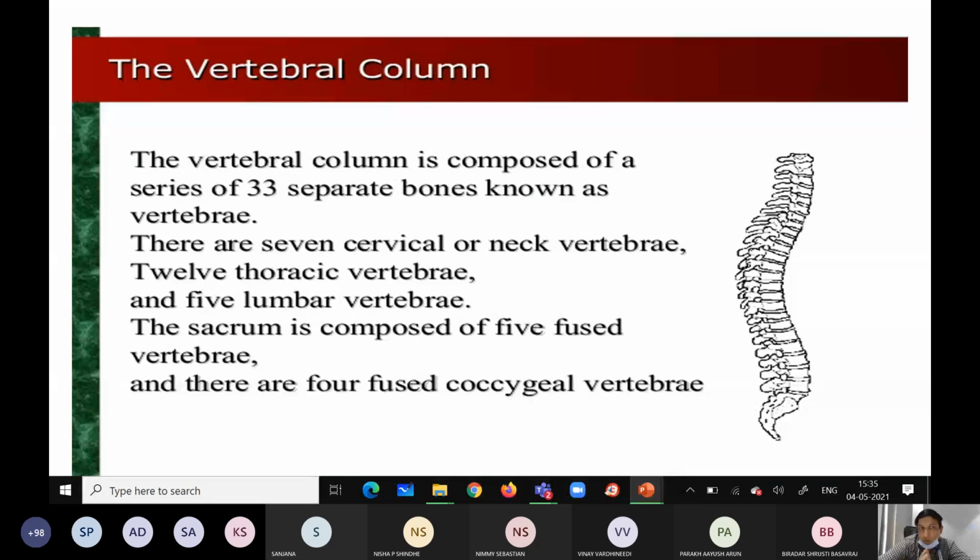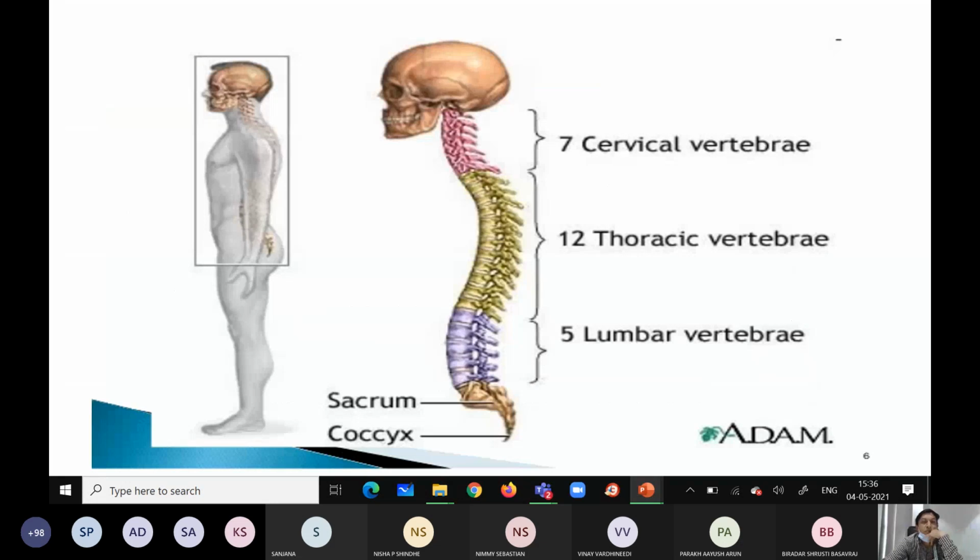You know already: 7 cervical, mainly related to the neck, 12 thoracic, 5 lumbar, the sacral vertebrae fused to form the sacrum, and the 4 fused coccygeal vertebrae. See the diagram. Region-wise they are divided: 7 cervical, 12 thoracic, 5 lumbar, sacrum and coccyx.